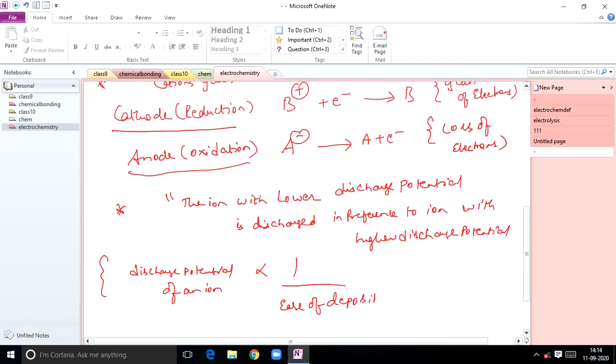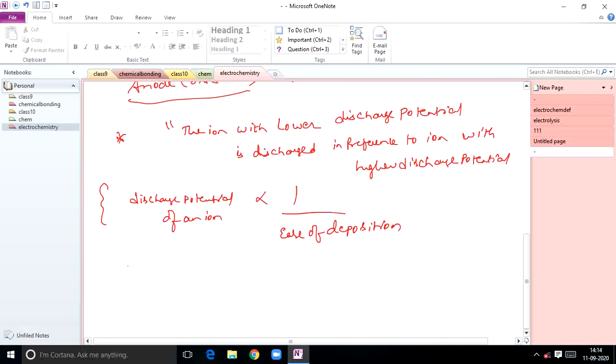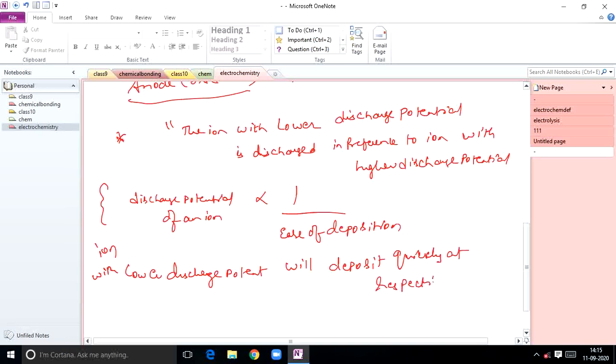Ease of deposition means the ion with low discharge potential will deposit quickly at the respective electrode. So keeping this point in mind, you have to do it.